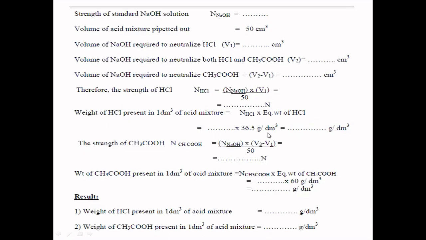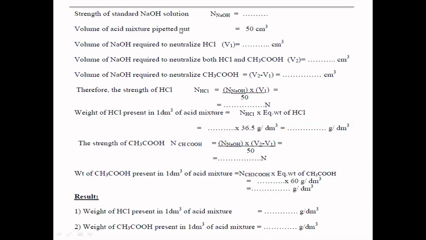Next, in a similar way, the strength of acetic acid is calculated. That is N of CH3COOH equals N NaOH times V NaOH, that is V2 minus V1. Why are you subtracting? If you take V2, it is inclusive of both HCl and acetic acid. If you want to calculate acetic acid only, then you need to do V2 minus V1, multiplied by normality, divided by the volume of acetic acid present in the mixture, that is again 50 ml only.